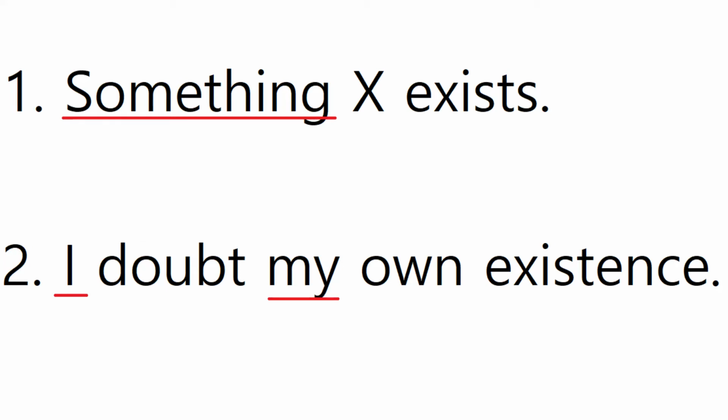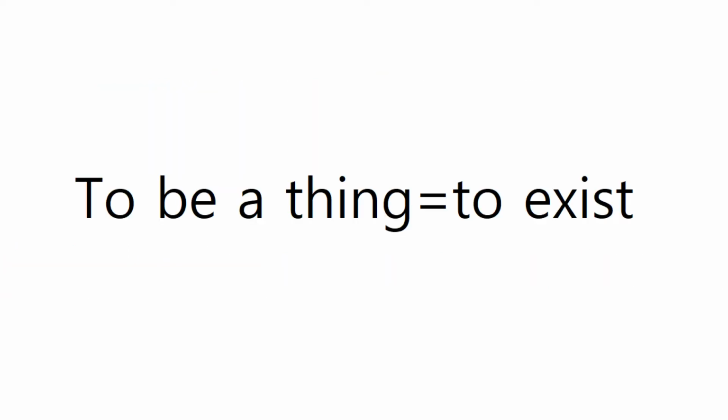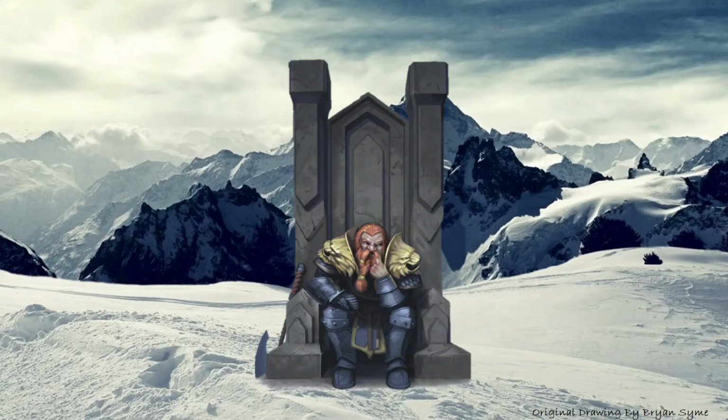It works a similar way for proposition number 1. So something X exists. To say something exists presupposes that there is a thing to be conceived of, something X, in which case the thing being referred to exists in at least a conceptual level. What does this mean about the nature of things, though? It implies that being a thing is the same as existing, or put another way, all things exist. From this, we can infer that non-things do not exist. An example of a non-thing would be a married bachelor or square circle.